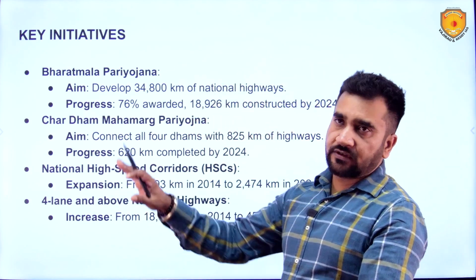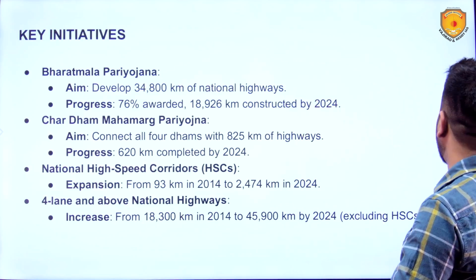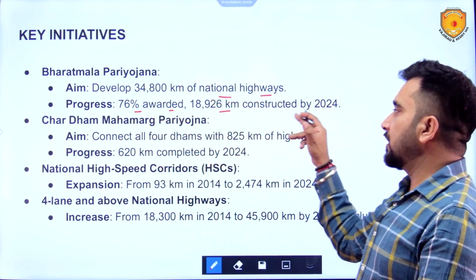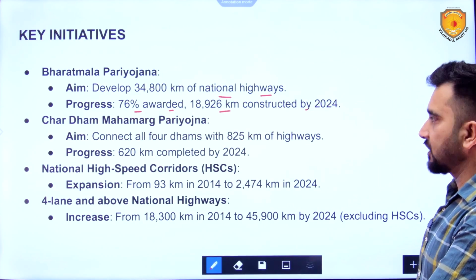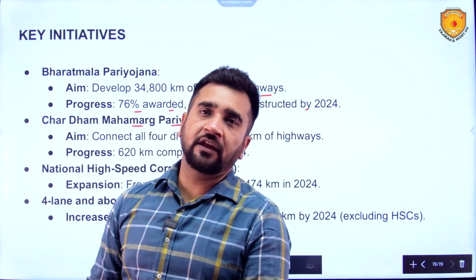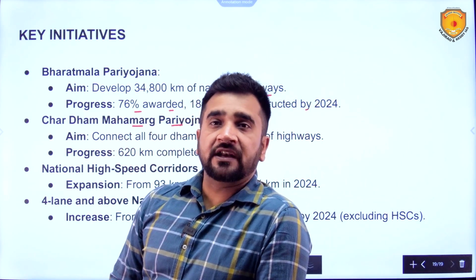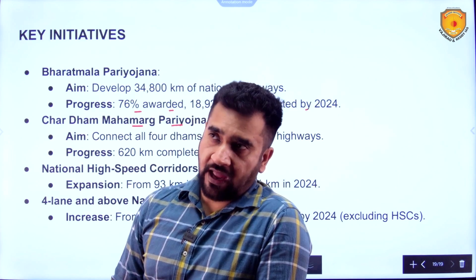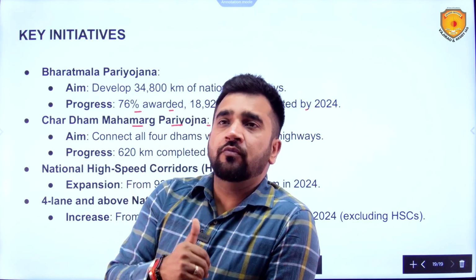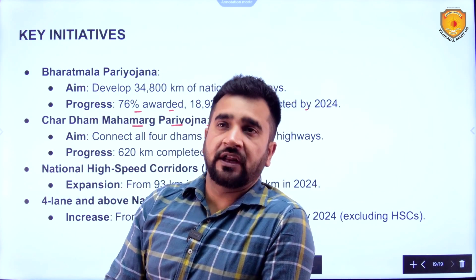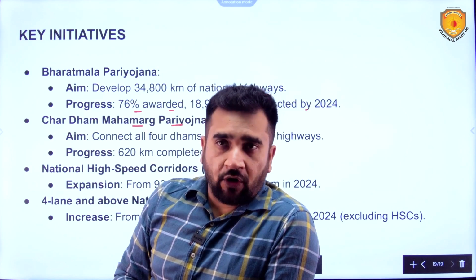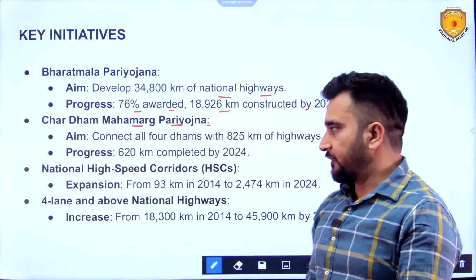Key initiatives: Bharatmala Pariyojana developed 34,800 kilometers of national highways, 76% awarded, 18,926 kilometers constructed by 2024. The Char Dham Mahamarg Pariyojana, this is in Uttarakhand. It is connecting Badrinath, Kedarnath, Yamunotri and Gangotri. And this will not only boost religious tourism, but it will also boost connectivity to the border areas. That is, I would say, the objective of this particular infrastructure development project.